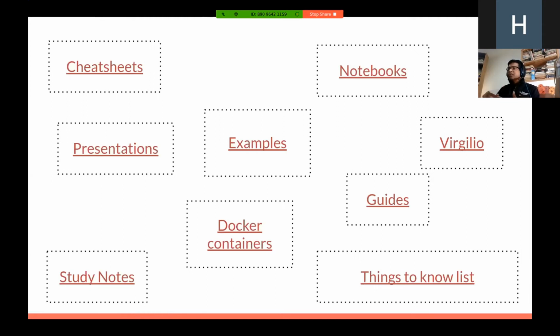And this led me to also come up with this list called things to know, because imagine you have a whole tree or a mind map of these topics. They're going to be really hard to navigate if you want to know some of the high-level topics, right? So the things to know list is a really helpful quick list to navigate through in case you want to find out some of the important things that you should know about, and then where to go from there. So these links are all live. I recommend you click on them and find out what they are, and you can see some of my work there.